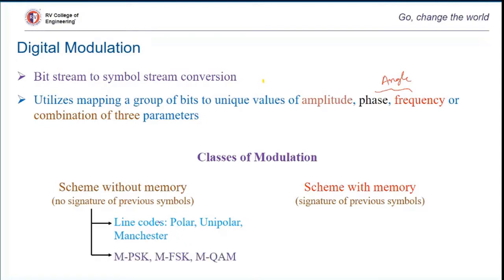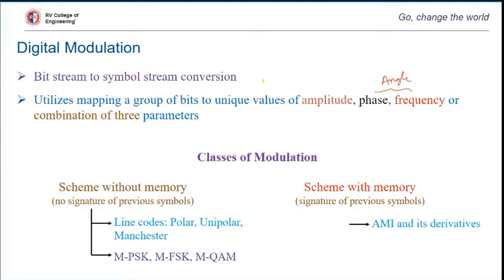In our bandpass modulation schemes, if line codes are low pass modulation schemes, we'll be studying phase shift keying, frequency shift keying, and quadrature amplitude modulation, wherein we'll vary both the amplitude and phase of the carrier, and hence it's a hybrid modulation. These are examples of schemes without memory.